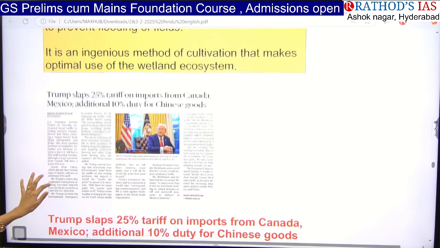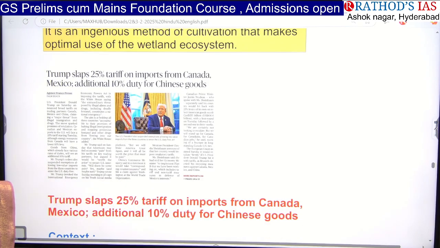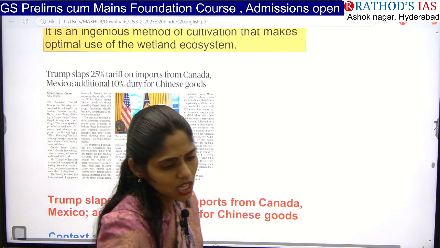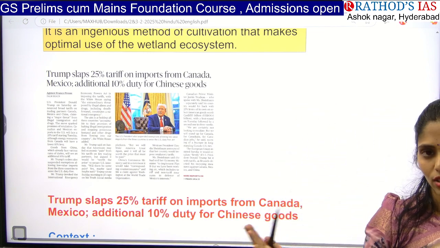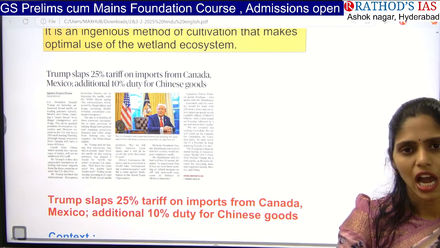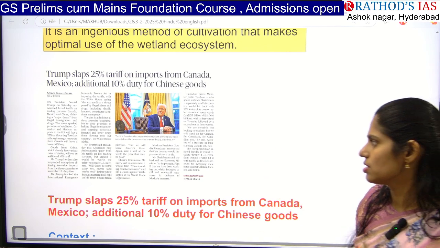And from today's newspaper, I collected 3 to 4 articles, and mostly it is filled with the budget, so I didn't take those articles. But the articles which are important, I took. So from here onwards, we are going to see our today's Hindu newspaper analysis.